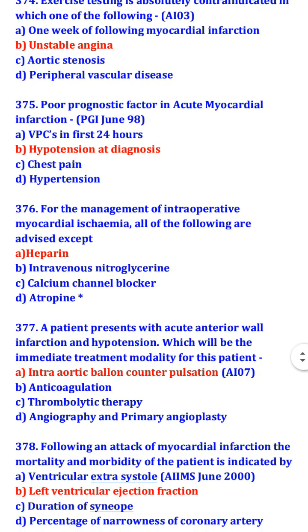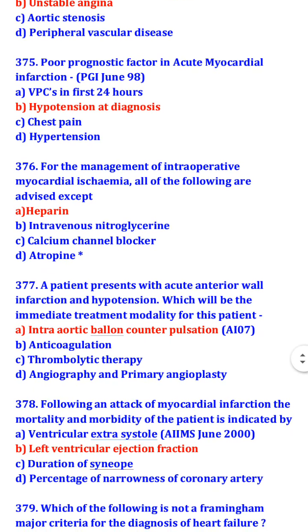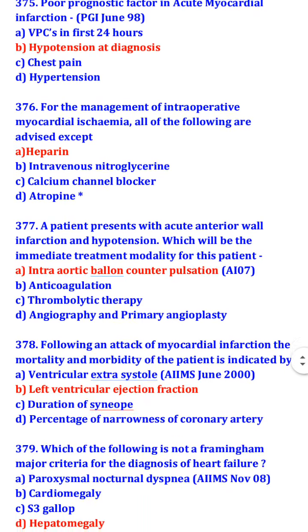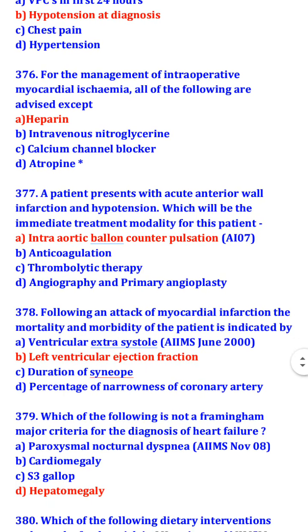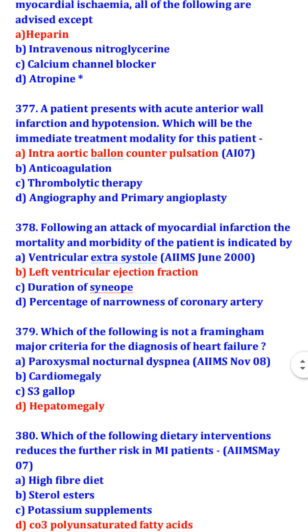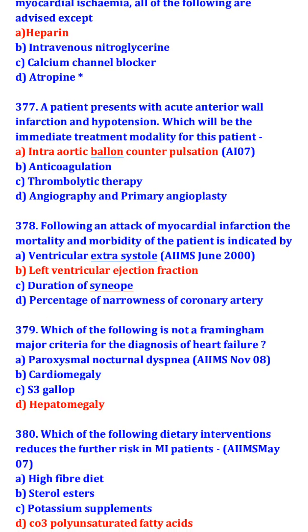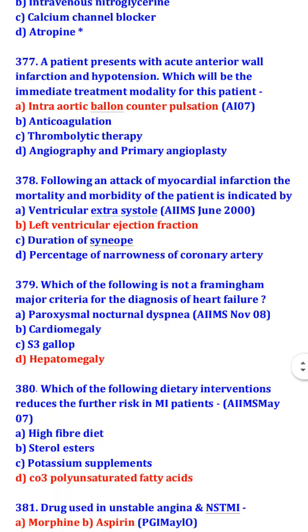For the management of intraoperative myocardial ischemia, all of the following are advised except heparin. What can be advised? Intravenous nitroglycerin, calcium channel blocker, and atropine. A patient presents with acute anterior wall infarction and hypertension, which will be the immediate treatment modality? Intra-aortic balloon counterpulsation. Following an attack of myocardial infarction, the mortality and morbidity of the patient is indicated by left ventricular ejection fraction.